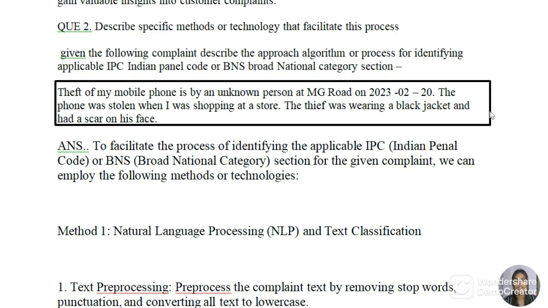I am Anshika Verma, and in this video we will solve my second question of my first internal paper, which says: describe specific methods or technology that facilitate this process. Given the following complaint, describe the approach, algorithm or process for identifying applicable IPC or BNS category section.